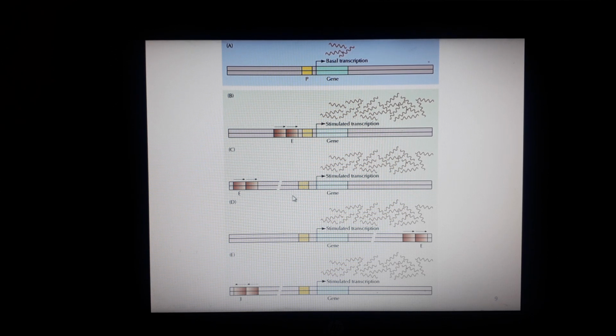Lastly, we have discussed that the enhancer, regardless of its position, whether upstream or downstream, will work effectively. In C1 you can see it is present upstream, and the product is again in a large amount, and here it is present downstream, and it again produces the same quantity of product. So this is how the enhancer works, and regardless of its position and orientation, it is active and makes transcription more effective.